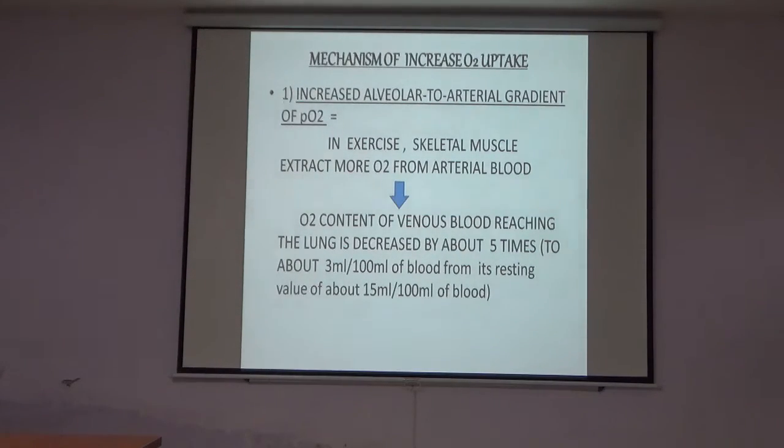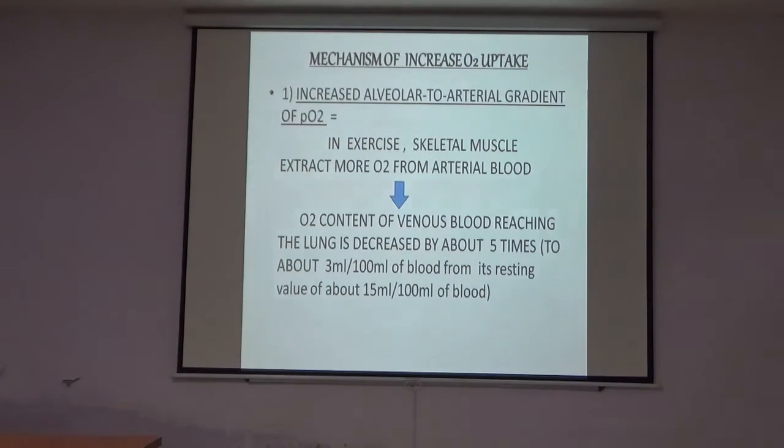Increased alveolar to arterial gradient of the partial pressure of O2. In exercise, the skeletal muscle extracts more oxygen from the arterial blood. That's why the oxygen content of the venous blood is decreased. The oxygen content of venous blood reaching the lung is decreased by about 5 times, from 15 ml per 100 ml of blood to 3 ml per 100 ml of blood, as there is more extraction of oxygen from the arterial blood.